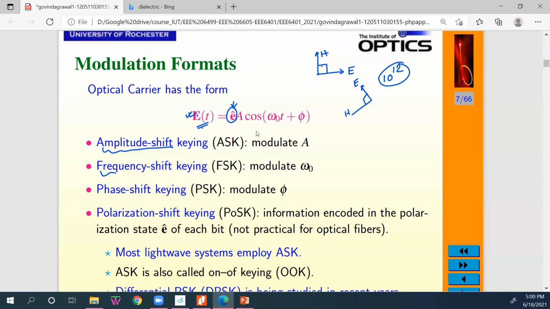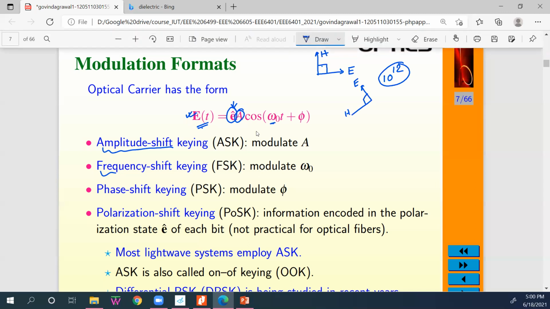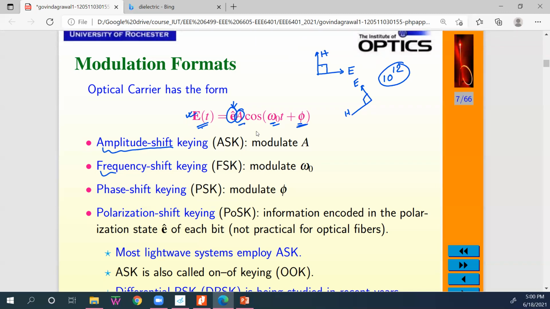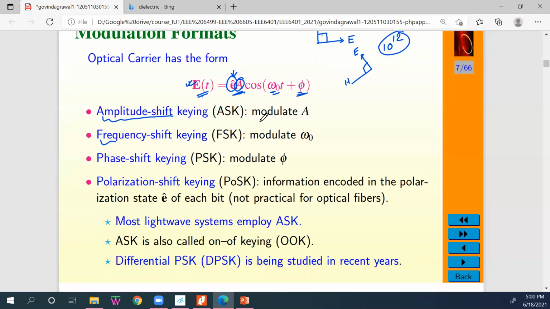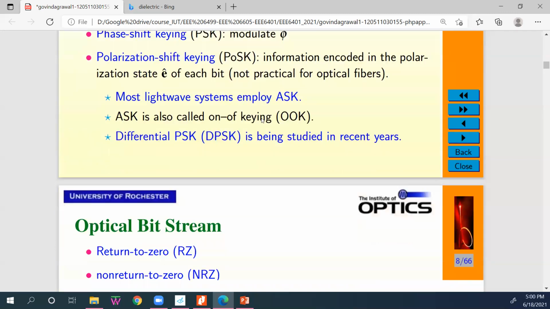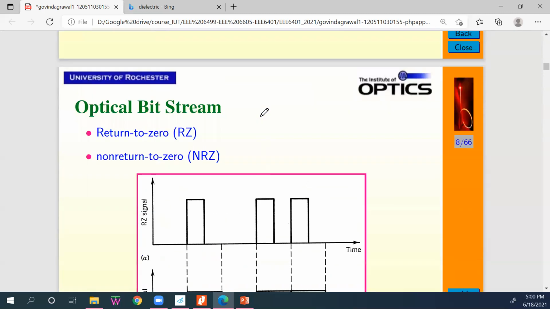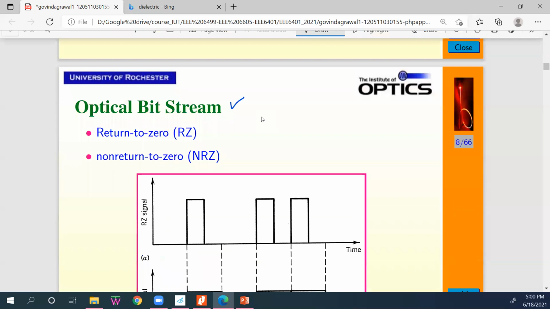So this is the amplitude of the signal, this is the frequency, this is the phase. If you modulate the phase, it's phase shifting; if you modulate the frequency, frequency shifting; if you modulate the amplitude, amplitude shifting. Usually we do not change polarization, because polarization ultimately changes the amplitude. That's why we try to maintain polarization in the fiber, so sometimes they are called polarization maintaining fiber. These are how the bit stream goes in optical fiber.